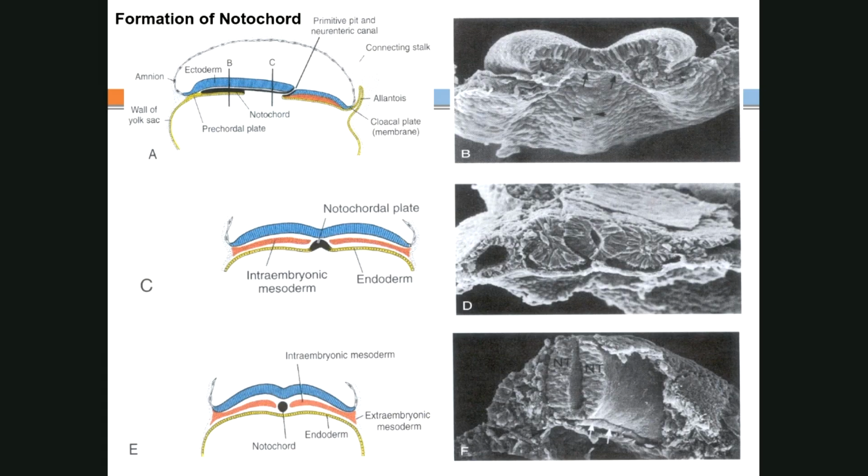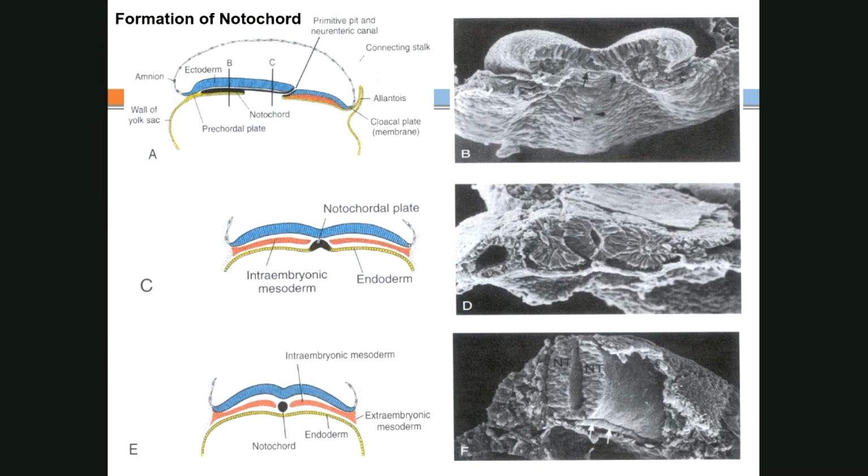As mentioned, the primitive streak will give rise to the notochord. As you can see in this particular picture, the black color in the particular disc is the notochord. So above is ectoderm, below is the endoderm, and in between in the center, clearly, is the black color notochord. So this notochord ultimately develops from the primitive streak, and later on the primitive streak disappears, the notochord remains.